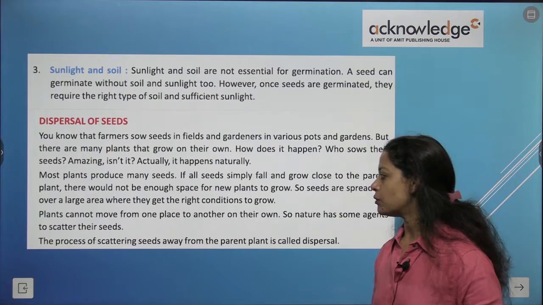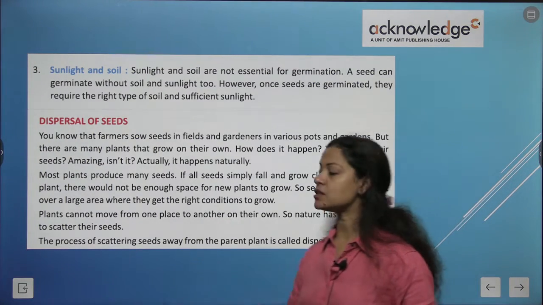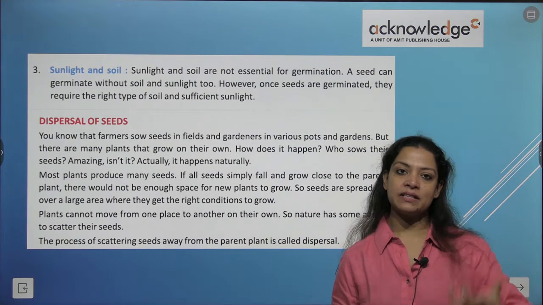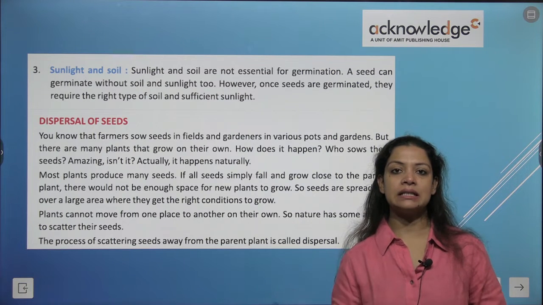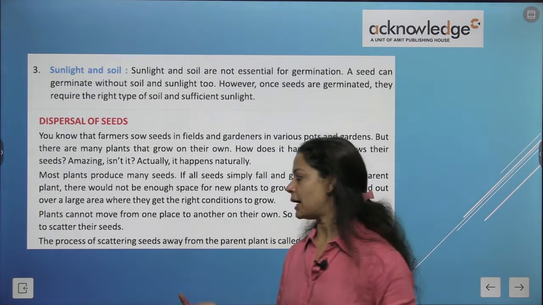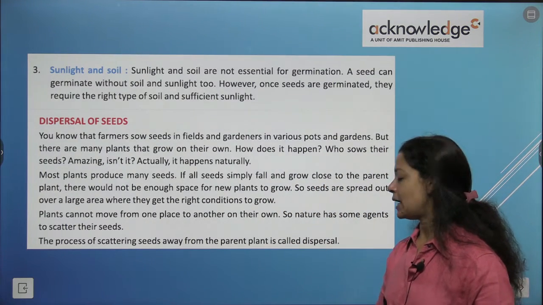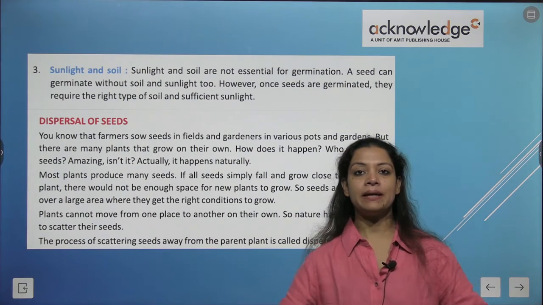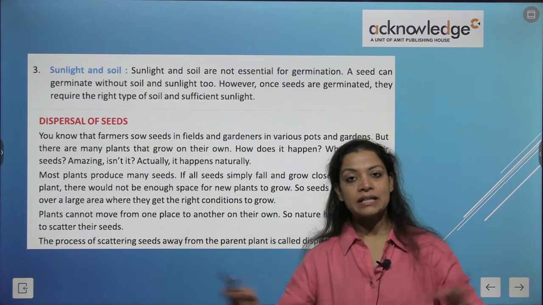Plants cannot move from one place to another, that we all know. So nature has some agents to scatter their seeds. That's why nature has bestowed some agents like animals, birds, monkeys, and air, wind, through which the dispersal of seeds can happen. The process of scattering seeds away from the parent plant is called dispersal. तो dispersal का मतलब क्या होता है? Parent plant से seeds का फैलना इधर उधर. That is dispersal, to get spread away.